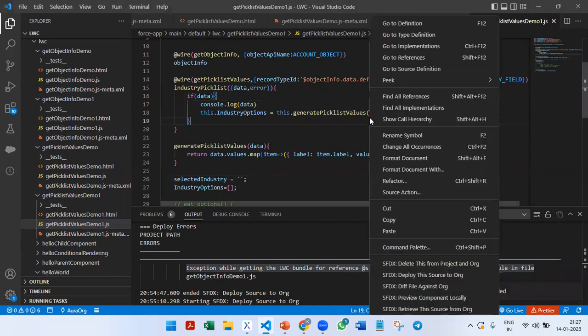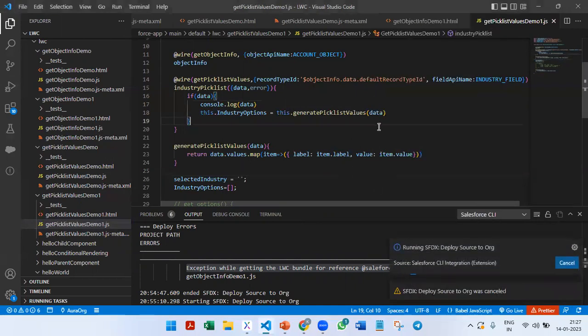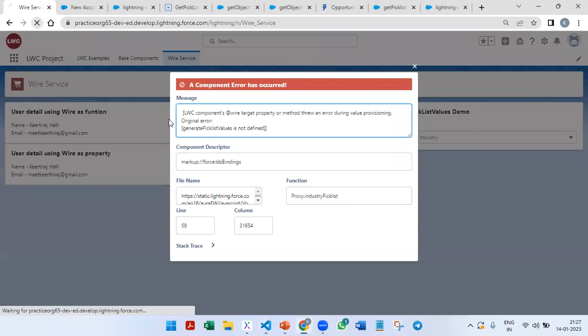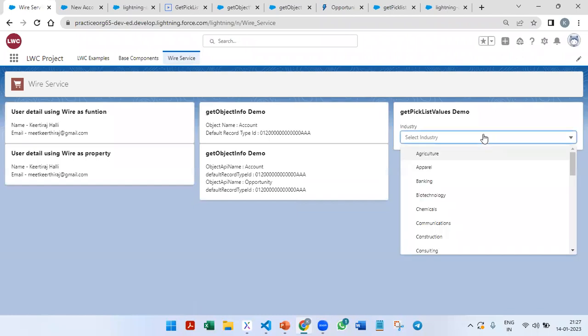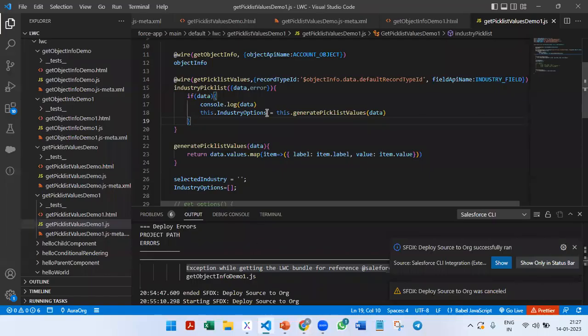It is taking so much time. Okay, reload this page. Yeah, industry, and we have all the industries coming over here. So finally, we are going to print it.